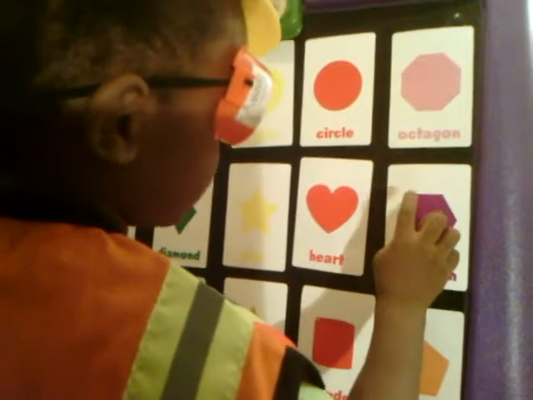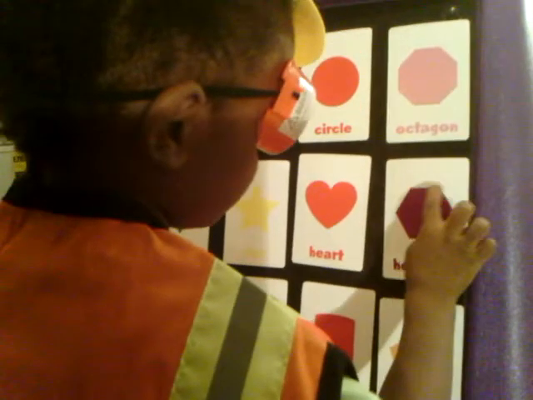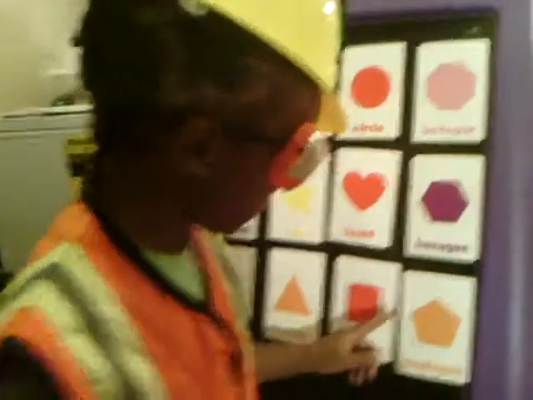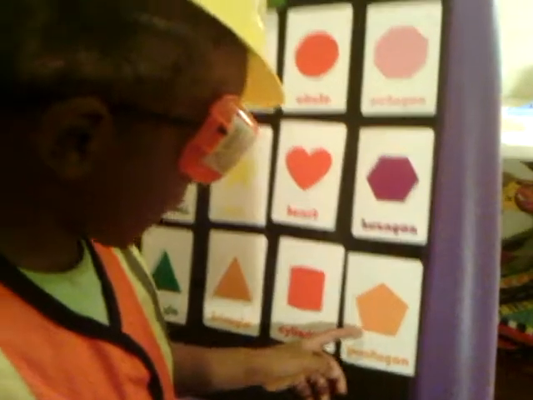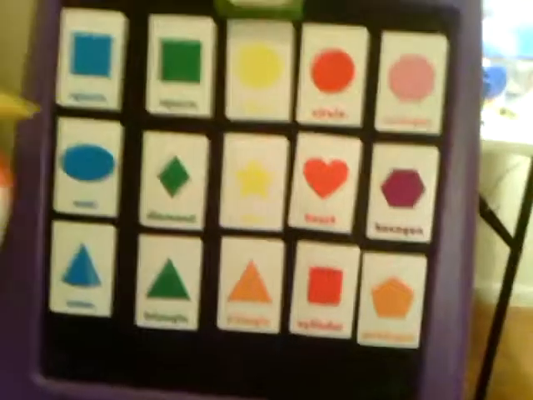Okay, and a hexagon has how many corners? 1, 2, 3, 4, 5, 6. Great, and a pentagon has how many corners? 1, 2, 3, 4, 5. Great. Now we're gonna move on.